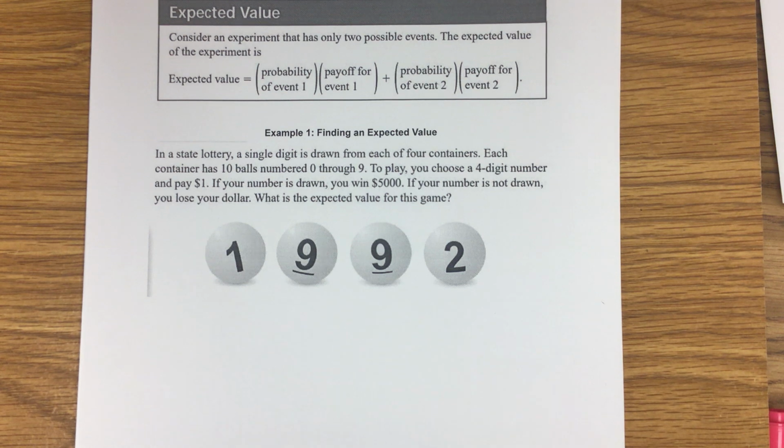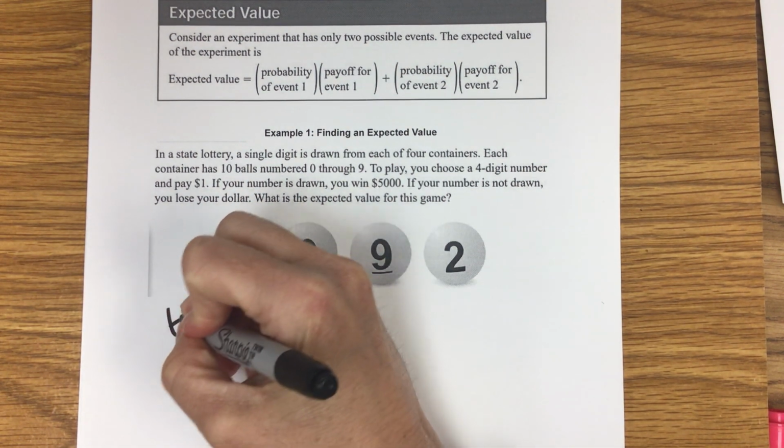It says, in a state lottery, a single digit is drawn from each of 4 containers. Each container has 10 balls, numbered 0 through 9. To play, you choose a 4-digit number and pay $1. If your number's drawn, you win $5,000. If your number's not drawn, you lose your dollar. What is the expected value?